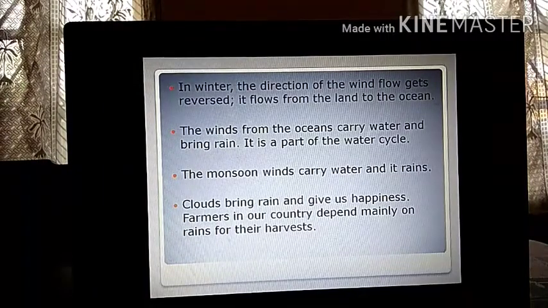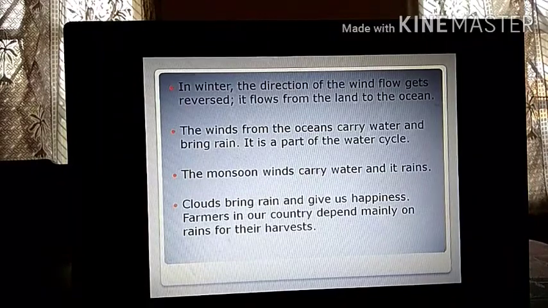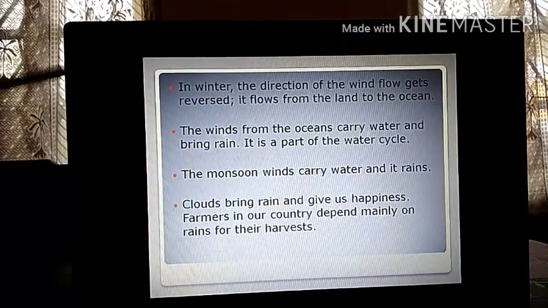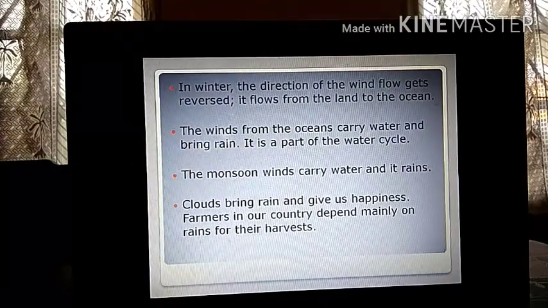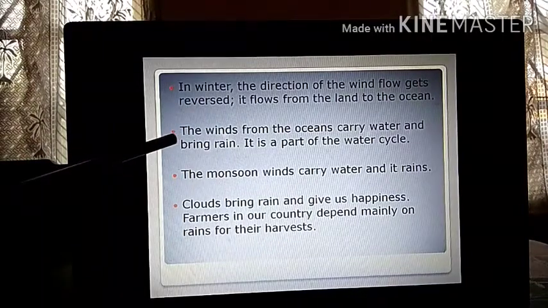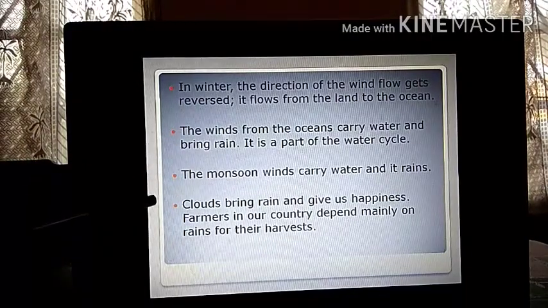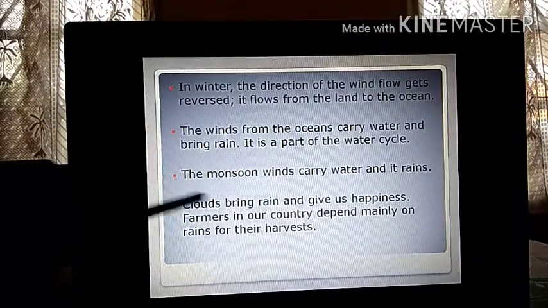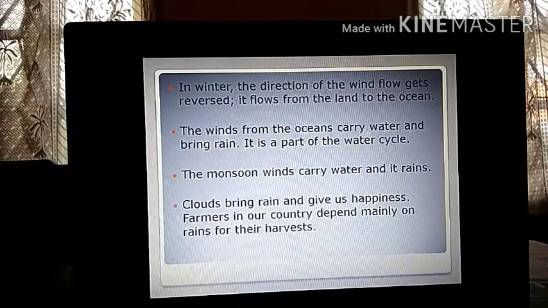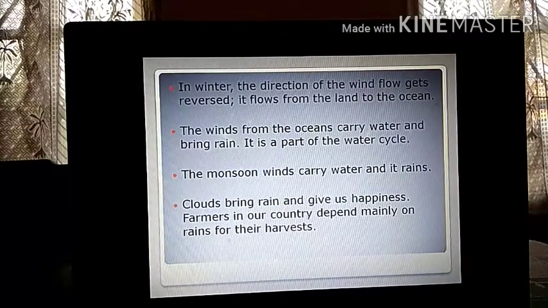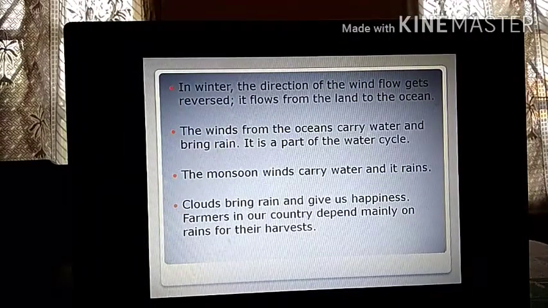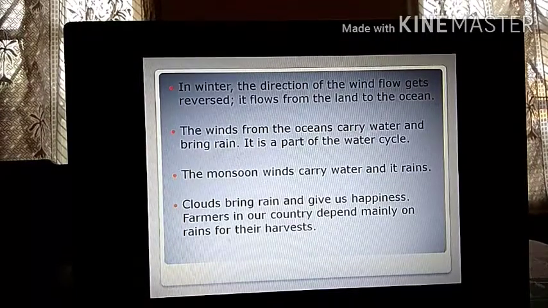The same thing that happens during the night time happens in winter. And in summer, what happens? The thing that happens during the daytime, basically. So the winds from the oceans carry water and bring rain. It is a part of the water cycle. These are the monsoon winds that we call. The monsoon winds carry water and it rains. Clouds bring rain and give us happiness. Farmers in our country depend mainly on the rains for their harvest. Definitely, they depend basically on the rains for their harvest.